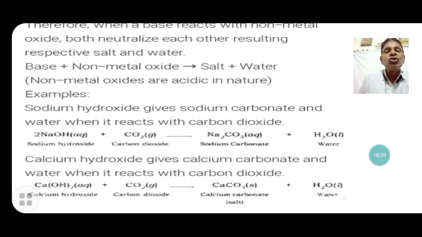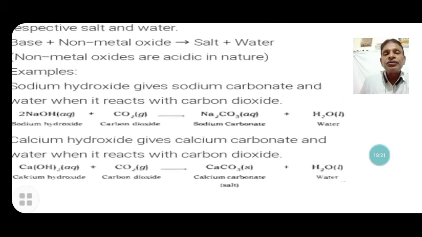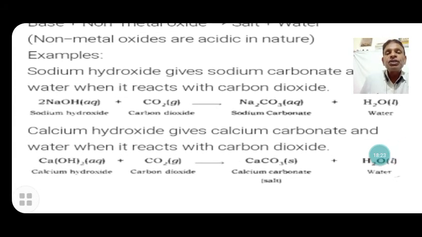Here, calcium hydroxide gives calcium carbonate and water when it reacts with carbon dioxide. Calcium hydroxide is a type of base, and carbon dioxide is a type of acid, because it is an oxide of non-metal.